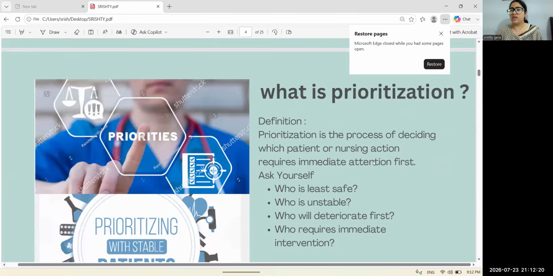So let us start. What do you mean by prioritization? Prioritization is the process of deciding which patient or nursing action requires immediate attention first. That is, which patient is unstable, who has unexpected signs and symptoms, who has an actual condition or an acute condition, who needs our attention and intervention first. Okay, this is prioritization.